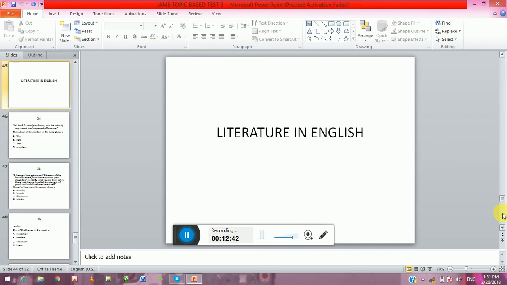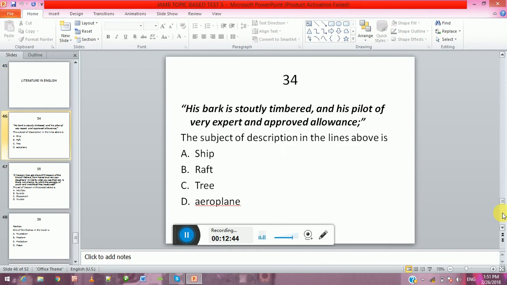Literature in English. His back is stoutly timbered, and his pilot of very expert and approved allowance. The subject of description in the lines above is A, ship, B, raft, C, tree, D, aeroplane.